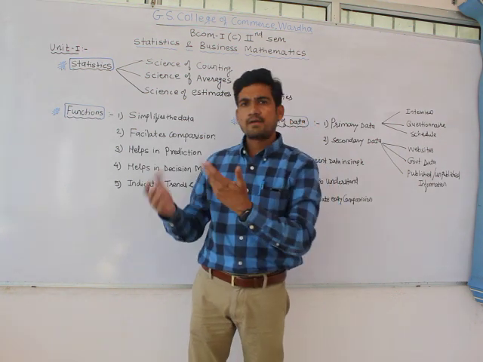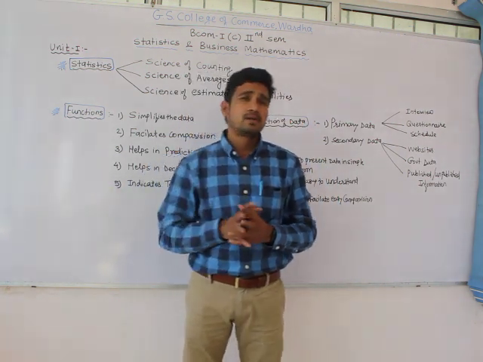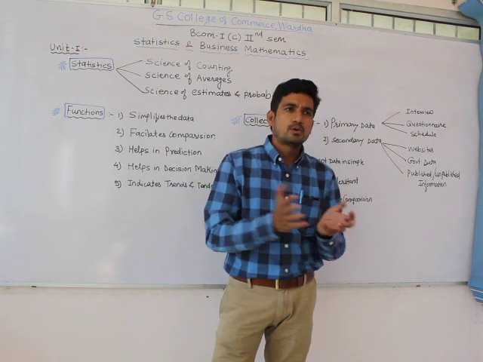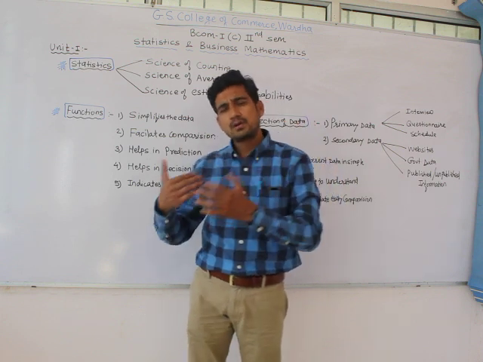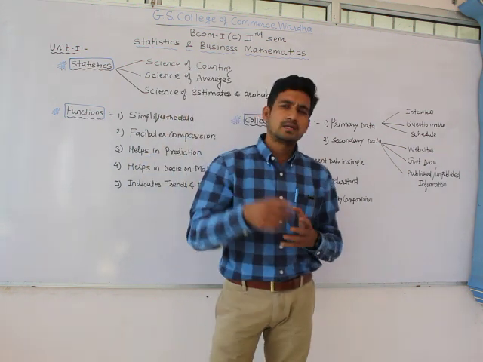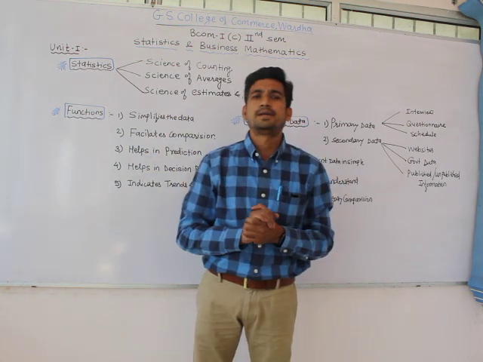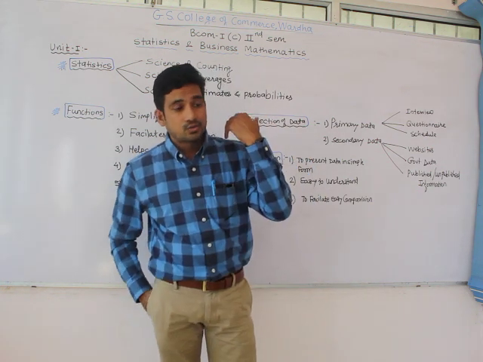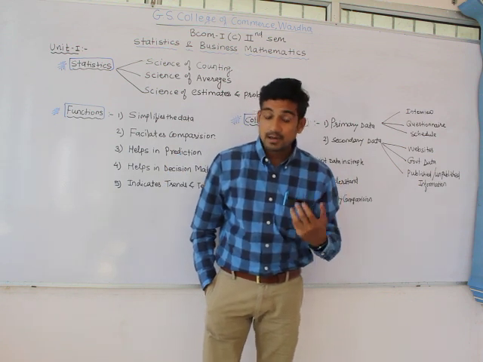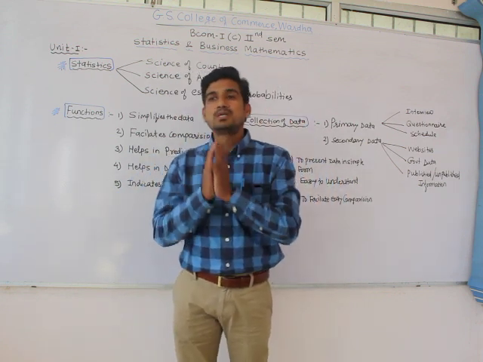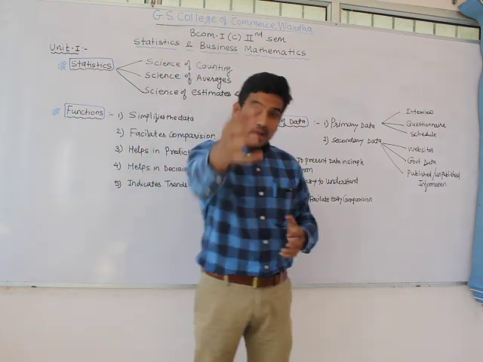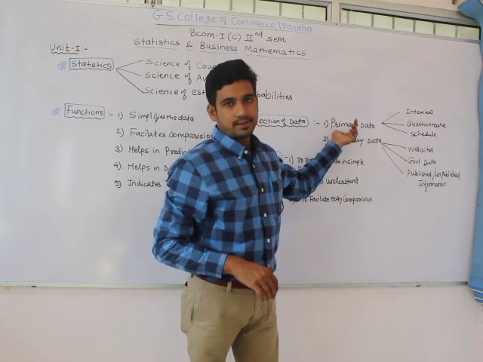For example, if you are conducting a survey and taking feedback from many people, that is called primary data. Generally, for example, when there is a population census, those people come to our home, ask us some questions, we give them answers, and they write down the things. That is called primary data. They are collecting the data in a very fresh manner for the first time, and they are not using any old data or raw data. They are collecting the data from primary sources. That is called primary data.